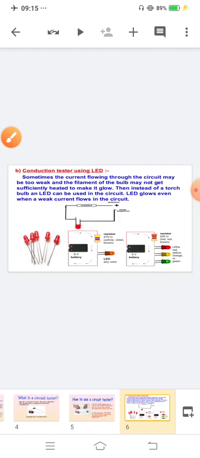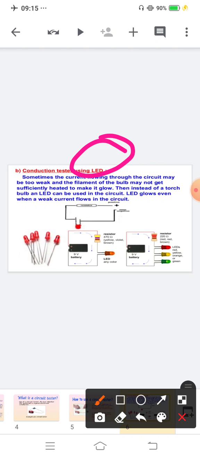Now, how will you check conduction using an LED? Sometimes the current flowing through the circuit is very small. The full form of LED is light emitting diode. Basically, an LED has two wires called leads. One lead is slightly longer and is always connected to the positive terminal of the battery, and the shorter lead is connected to the negative terminal of the battery.